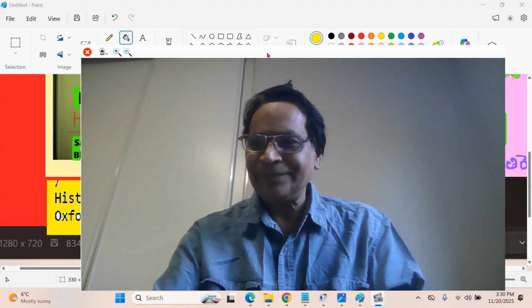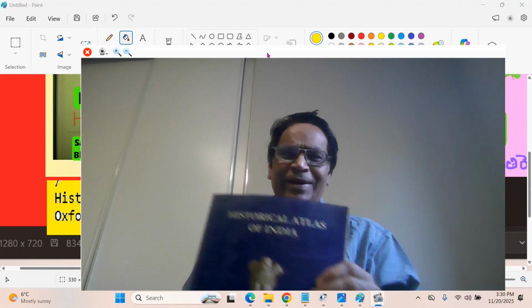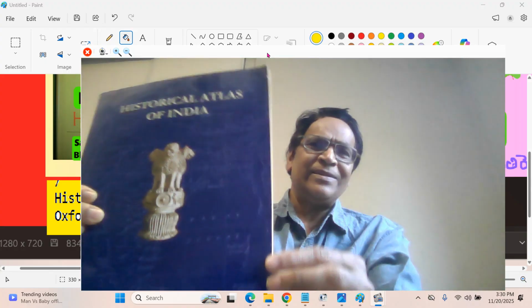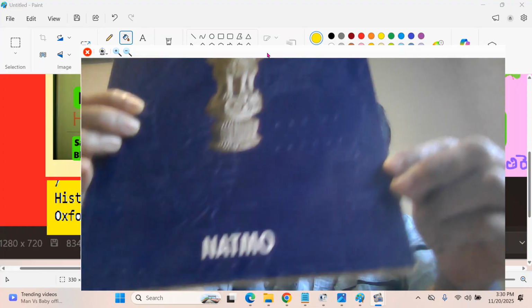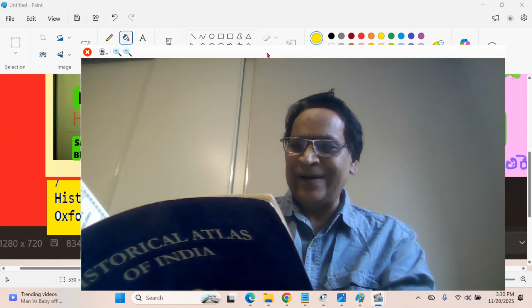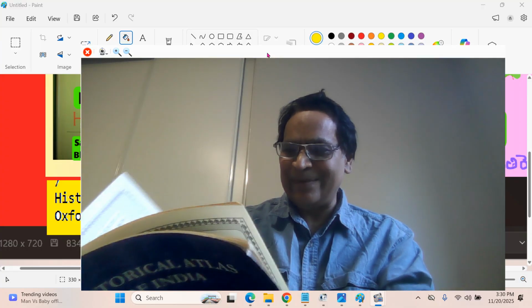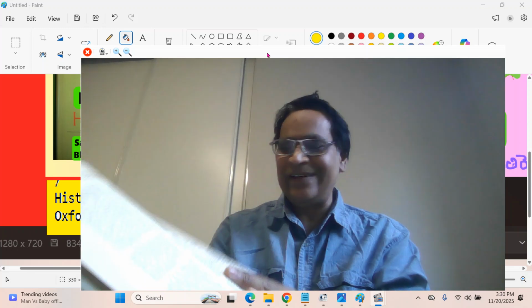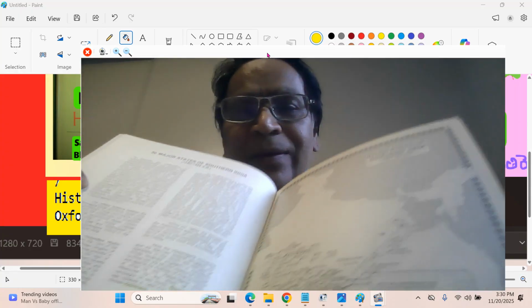Next, this is also a good atlas, I liked it in certain aspects. This is the Historical Atlas of India, a government of India publication, and it is simple compared to others. But I liked certain historical cities here. Suppose you're talking about the Deccan Bharat, I can show you the towns you can see.